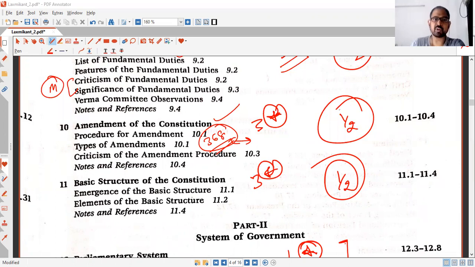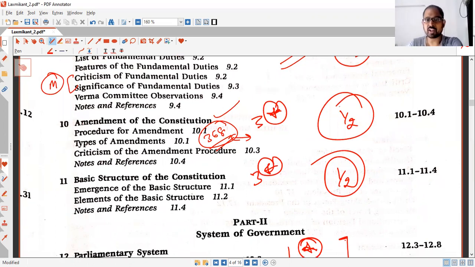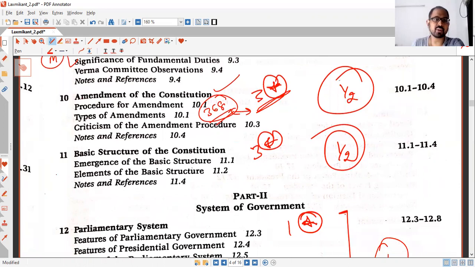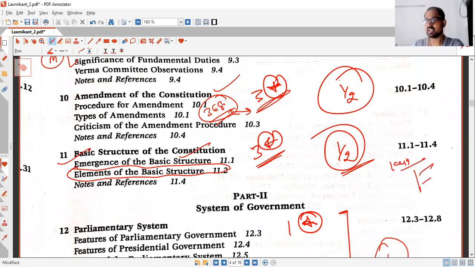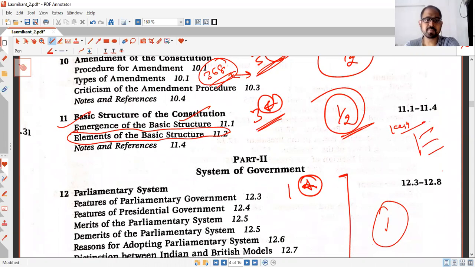Amendment of the Constitution: half an hour, 3-star. And the basic structure doctrine, 3-star, half an hour. Again, you should know about the various elements. So just read it, from its emergence till the Kesavananda Bharati case and the other cases. After that, the Minerva Mills case and everything you need to revise. It should not take more than half an hour.